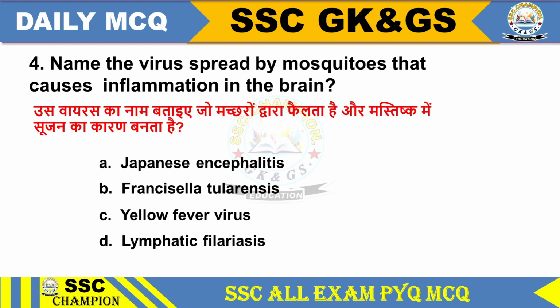Question 4. Name the virus spread by mosquitoes that causes inflammation in the brain. Option A Japanese encephalitis, Francisella tularensis, yellow fever virus, lymphatic filariasis. Option A Japanese encephalitis.